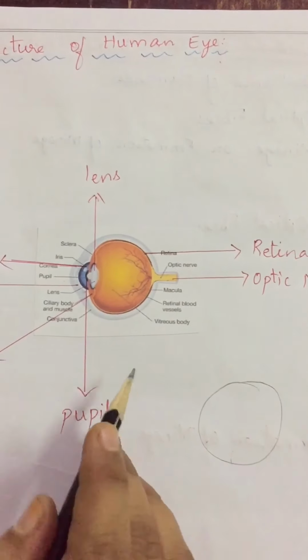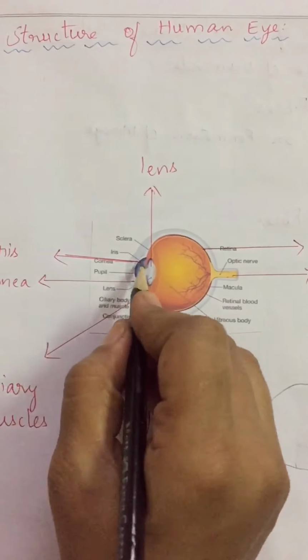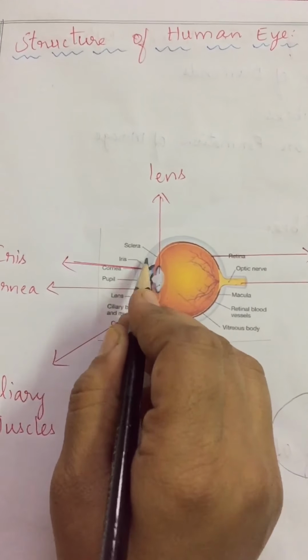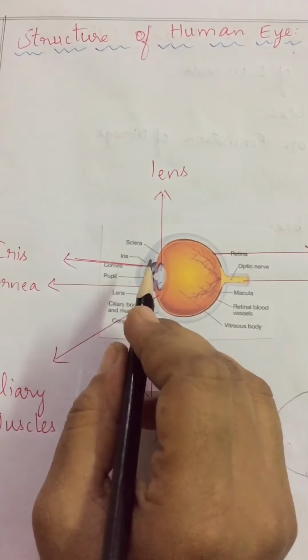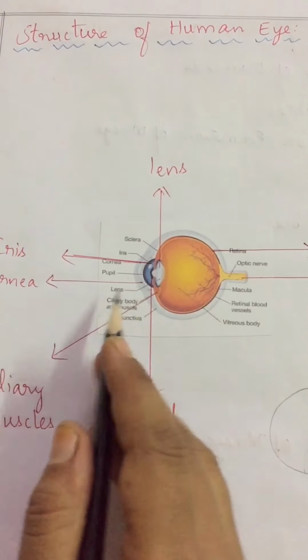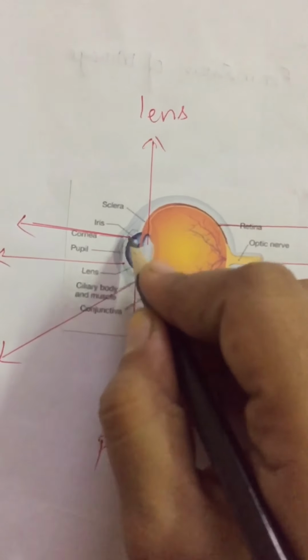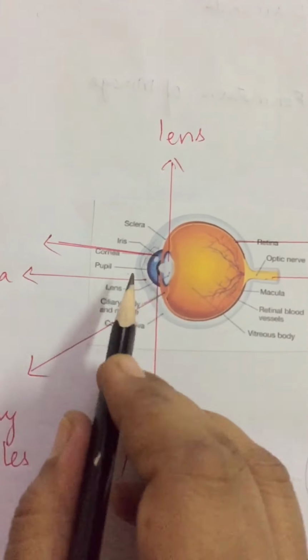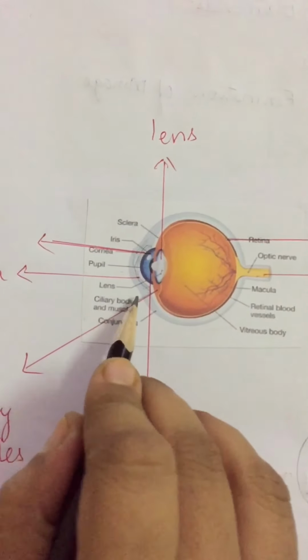Clear? The front portion is more sharply curved, see this front portion, it is more sharp. Are you observing? And it is covered by a transparent protective membrane which is called cornea. See, this transparent material is called cornea which protects the eye lens. Clear? You can easily see it from outside also.